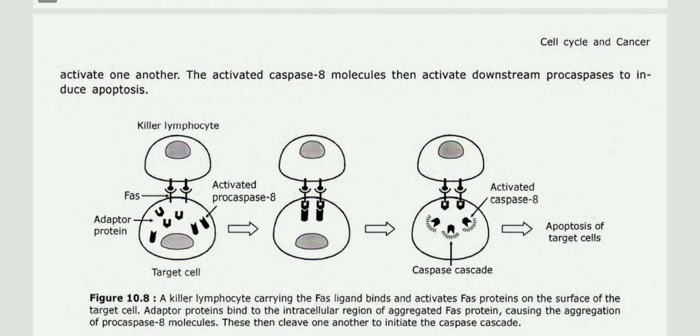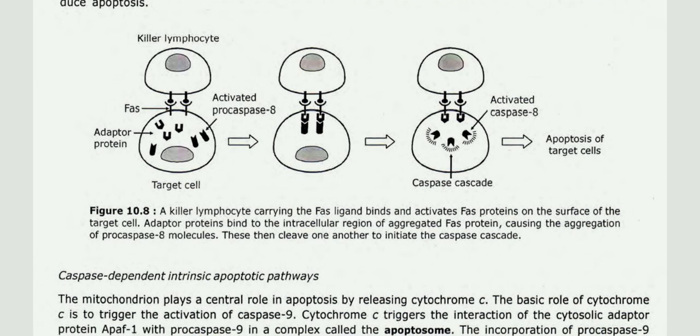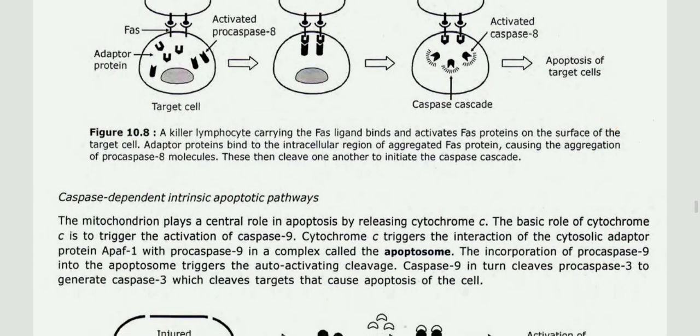Here we have the killer lymphocyte, Fas ligand, adapter protein, target cell, activated procaspase 8, then activated caspase 8, apoptosis of target cells, the caspase cascade. A killer lymphocyte carrying the Fas ligand binds and activates Fas proteins on the surface of the target cell. Adapter proteins bind to the intracellular region of aggregated Fas protein, causing the aggregation of procaspase 8 molecules. These then cleave one another to initiate the caspase cascade.